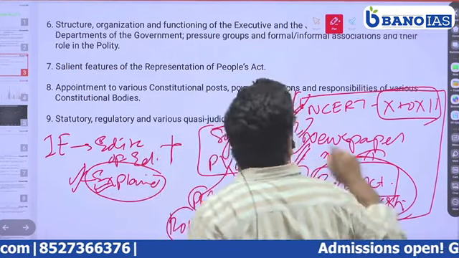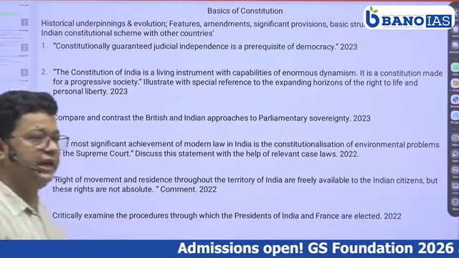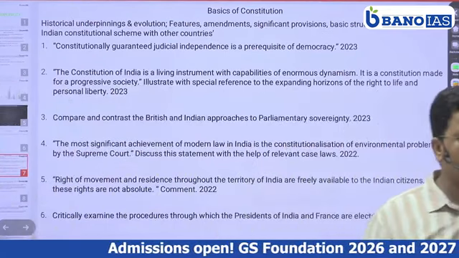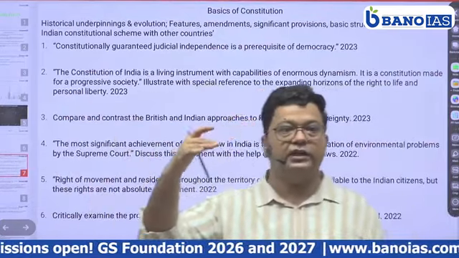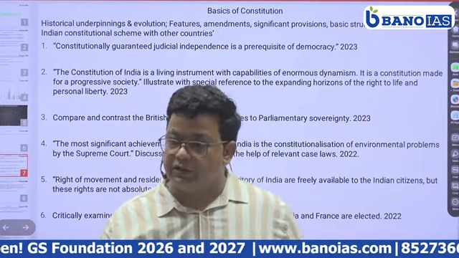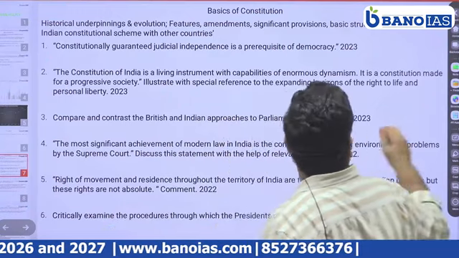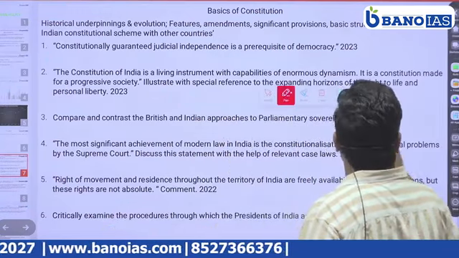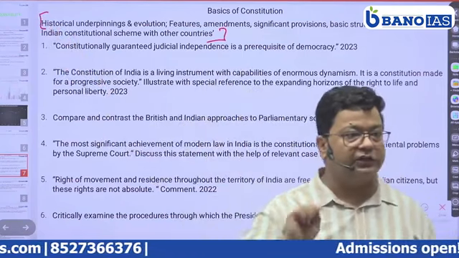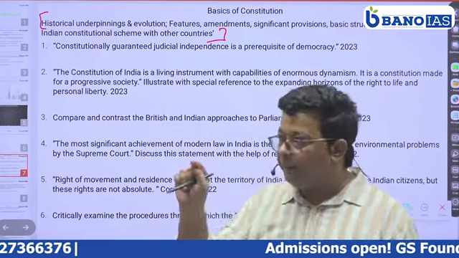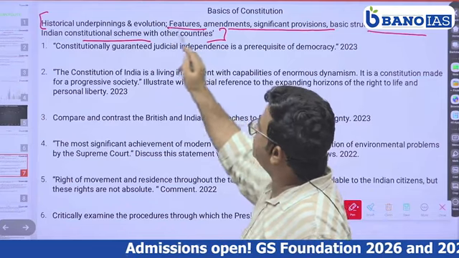Let's see certain questions from the previous years. Here I have tried to accommodate a question from 2023 also in mains. Topic-wise and section-wise, it has been given in the UPSC syllabus, and in that manner I have tried to accommodate the questions also, right? So if we see from the first point of the syllabus, that is historical underpinnings, including the basic structure, special provisions, comparisons, features, evolution.